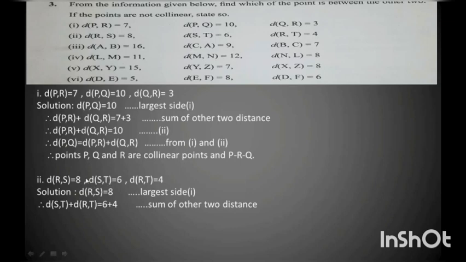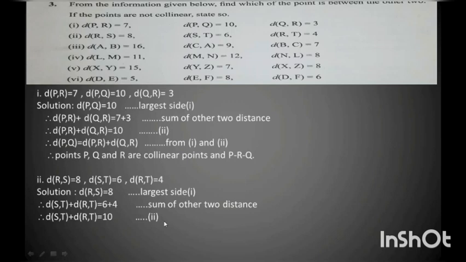Now I add the remaining 2 distances, that is distance ST plus distance RT, which is equal to 6 plus 4. The reason is same, sum of the other 2 distances. So the sum is equal to 10. That is equation 2. Now you are going to compare your equation 1 and equation 2.